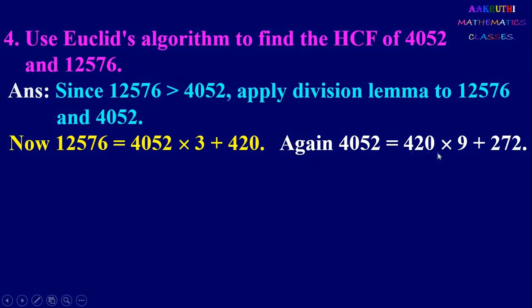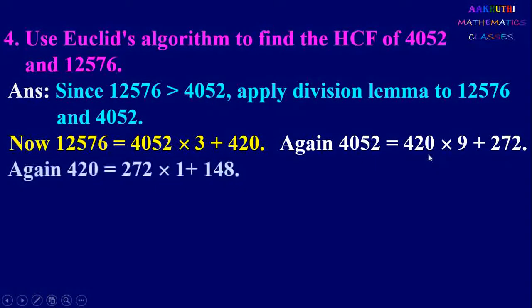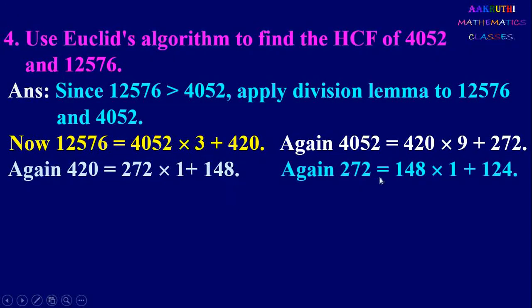Again continue, divide 420 by 272. So therefore 420 can be written as 272 into 1 plus 148. Now here also the remainder is not 0. Again divide 272 by 148 and we can write 272 equal to 148 into 1 plus 124. Now here also the remainder is not 0. Again continue division, divide 148 by 124. So we can write 148 equal to 124 into 1 plus 24. Again here also the remainder is not 0.